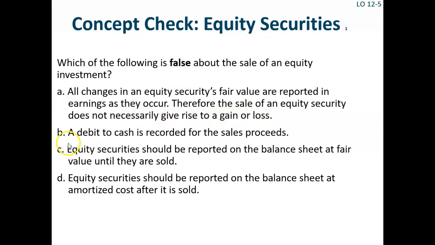Or is it B, a debit to cash is recorded for the sales proceeds? Or C, equity securities should be reported on the balance sheet at fair value until they are sold? Or D, equity securities should be reported on the balance sheet at amortized cost after it is sold? When you have your answer, please start the video again to check your work.